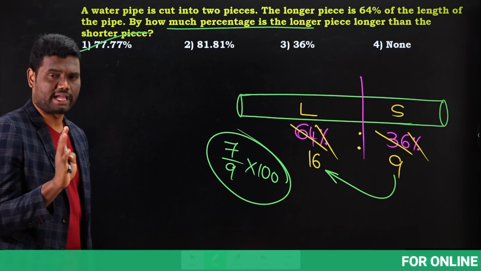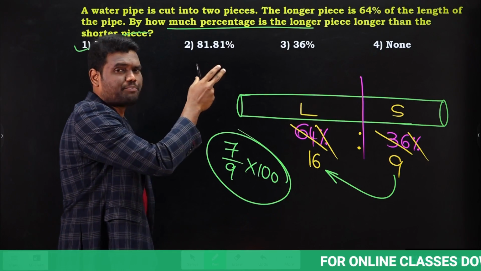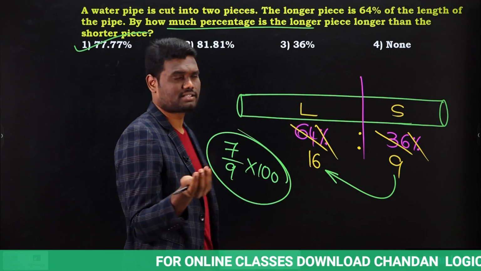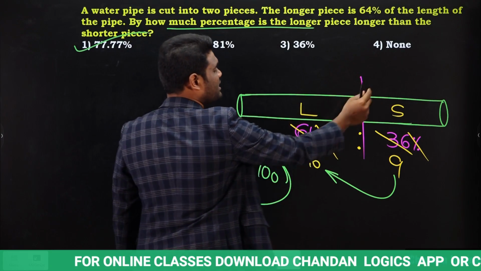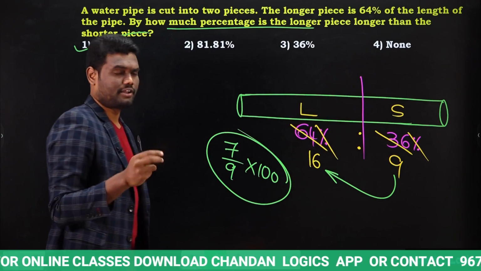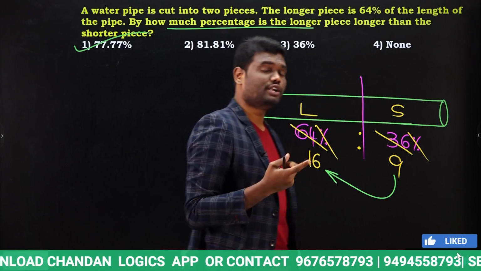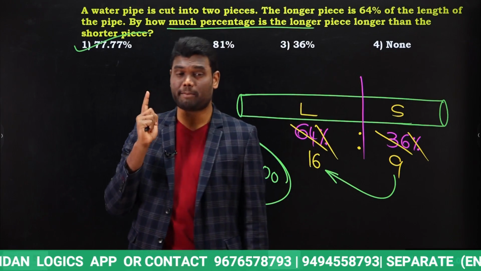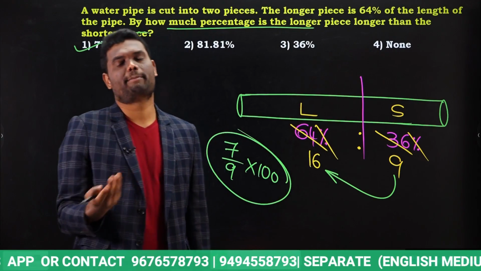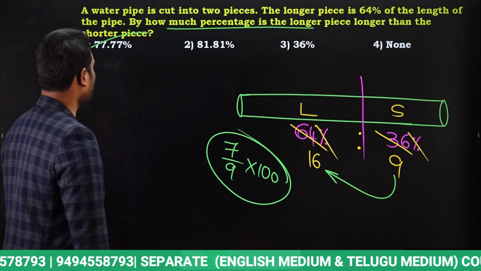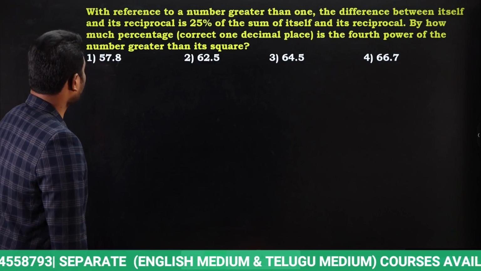Just a fraction of seconds. Look at the terminology, read it clearly. Very simple. You can mark this answer in just a fraction of seconds. Longer piece 64%, shorter piece 36%. When you calculate the ratio it is 16:9. We need to know how much percentage longer the longer piece is when compared to the shorter piece. So the answer is 77.77%. Okay.